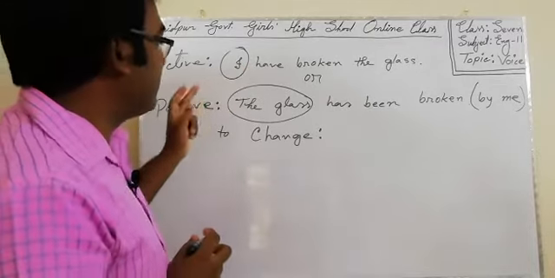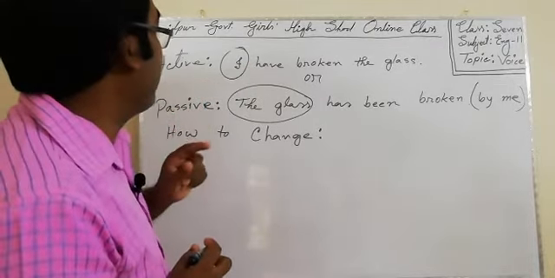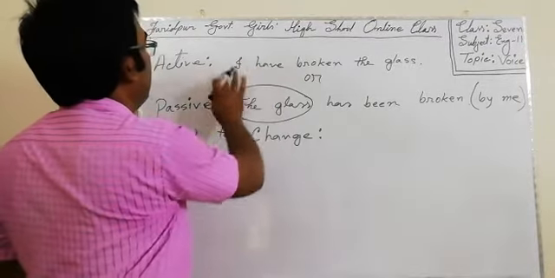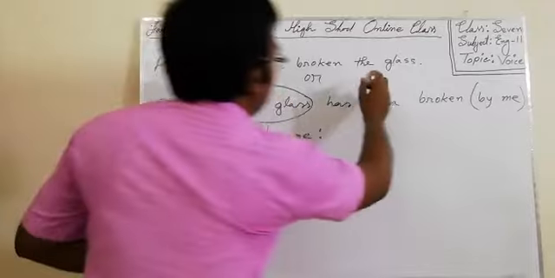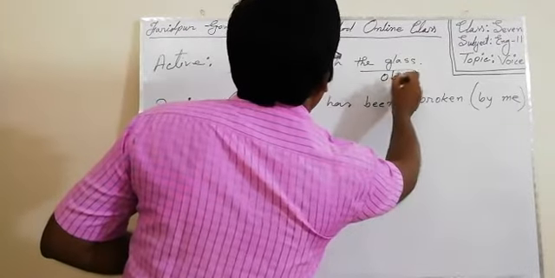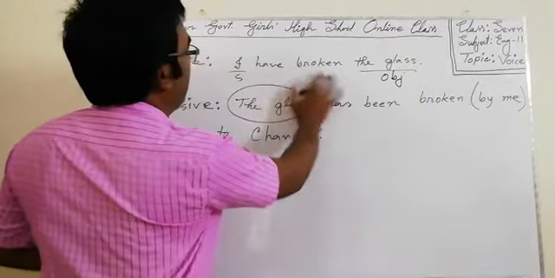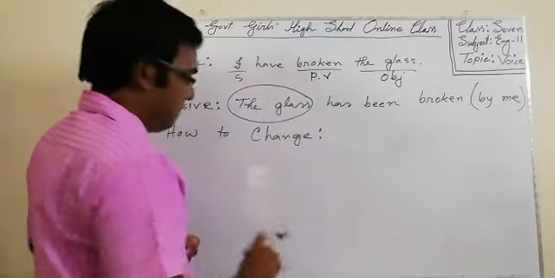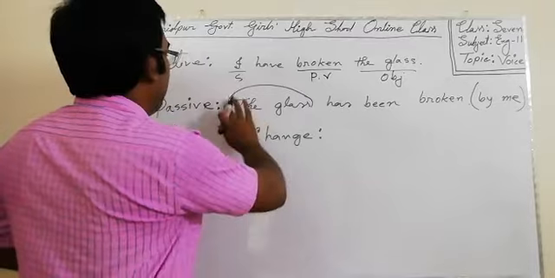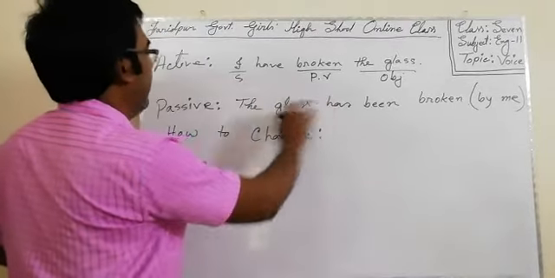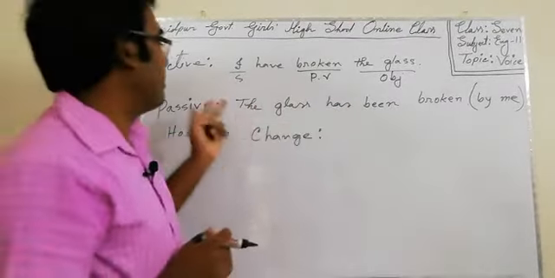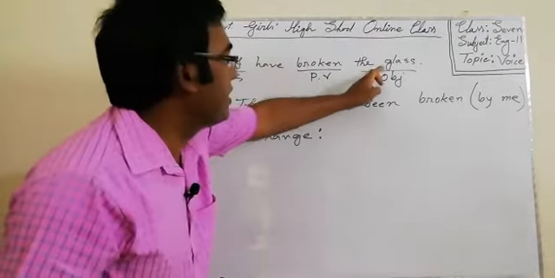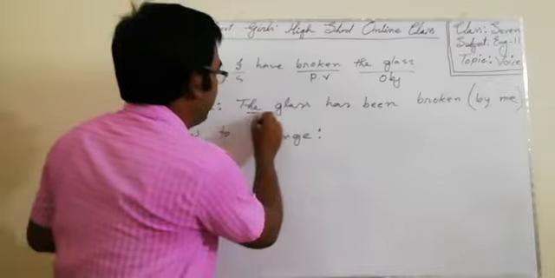Here in this sentence, what have I done? It was the subject, it was the object, and this one was the principal verb. And here in this sentence, that means in the passive, what have I written? I have written the object at first as a subject.